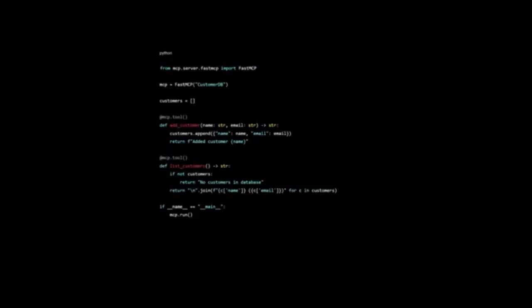For example, we can create a very simple MCP server code that looks something like this. Here we have FastMCP CustomerDB, which starts the MCP server with the name CustomerDB. Add MCP tool exposes a function to MCP clients that the AI can call like an API. Function parameters and return types tell the MCP client what inputs are required and what type of output to expect.